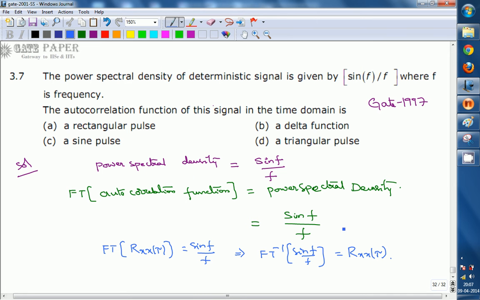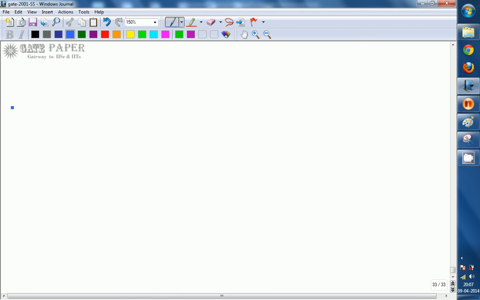In order to find the inverse Fourier transform, we know the Fourier transform of a rectangular pulse having a pulse width from minus tau by 2 to tau by 2 and an amplitude of A. By applying the Fourier transform, we get A tau into sinc of omega tau by 2.